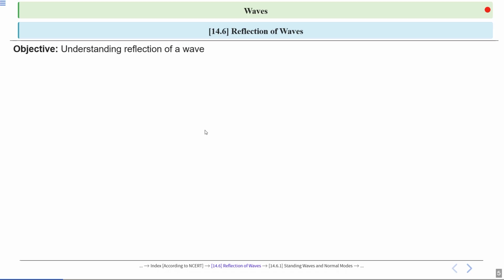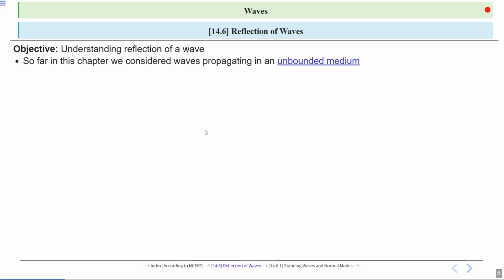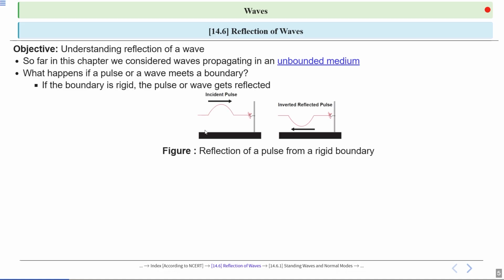Now we will start understanding the concept of reflection of waves. Till now in this chapter we have studied waves in open space, not confined by boundaries. What will happen when a wave meets a rigid boundary? When a wave pulse hits the rigid boundary, it gets reflected from it. So as shown in the figure, reflection of a pulse from a rigid boundary.